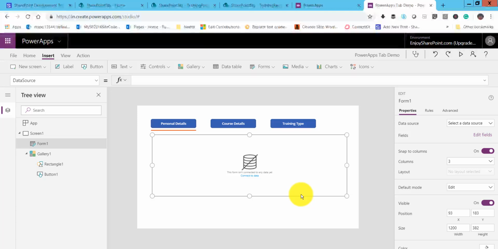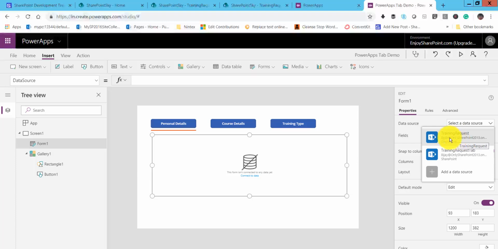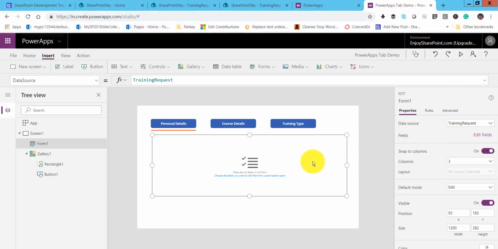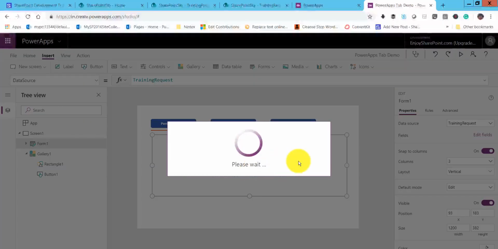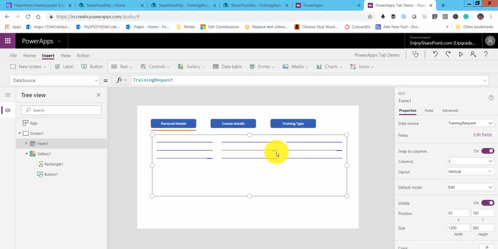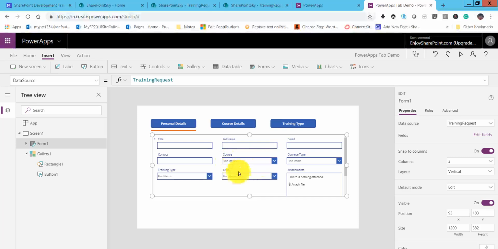And on this, if you'll see here, we will just select the data source. You can click, see here. So the data source will be training request, because that is the data source, or that is the list from where we want to save the data to that list. You can see here this is how it will come.